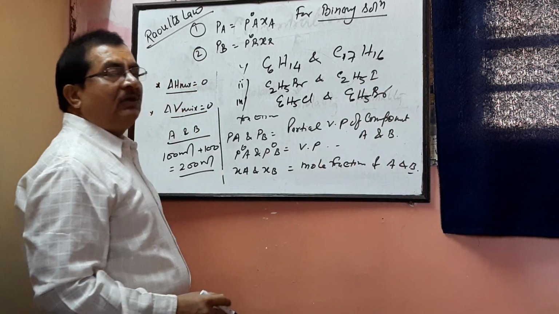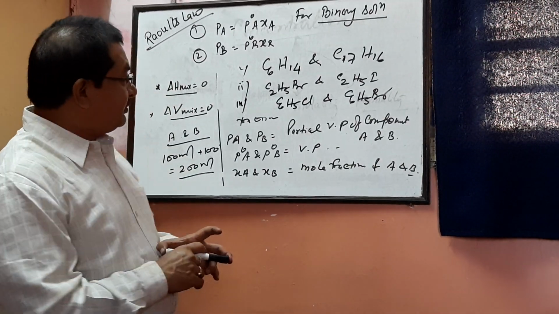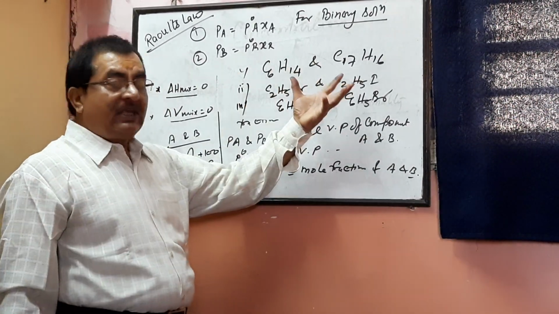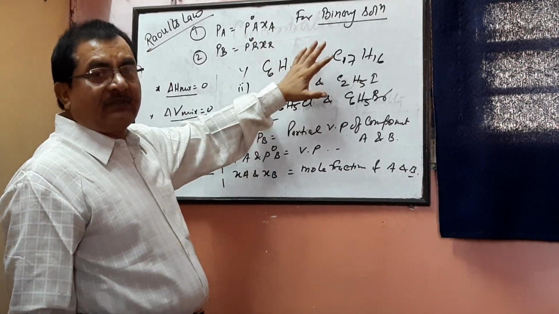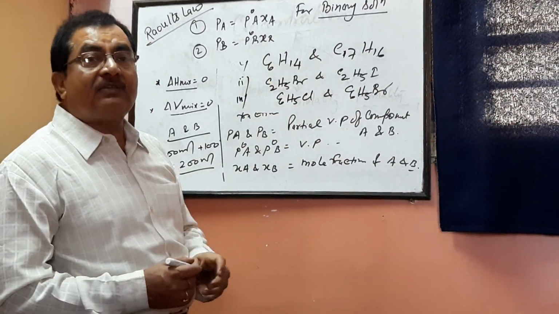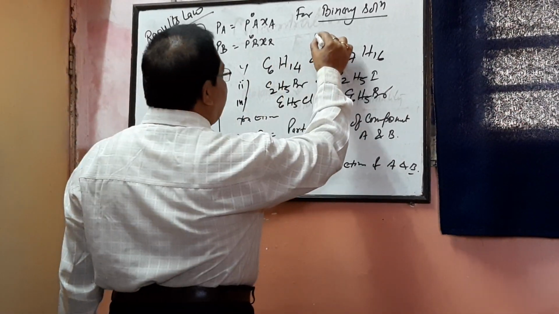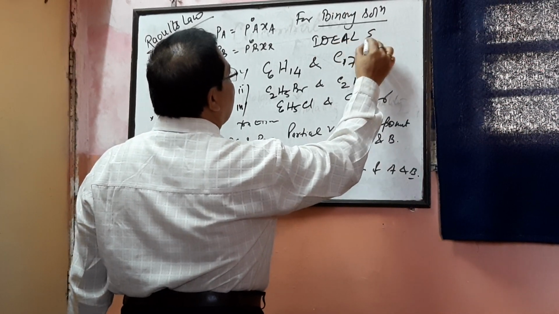In that one also he found the same thing. So Raoult told that if a binary solution shows such things, then such solutions are called ideal solutions. So these are the examples of ideal solutions.